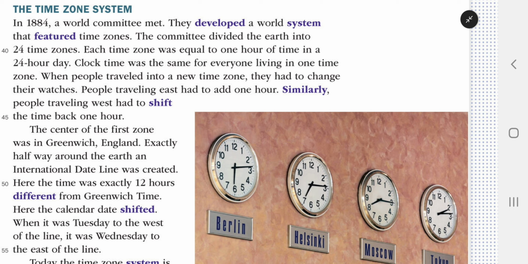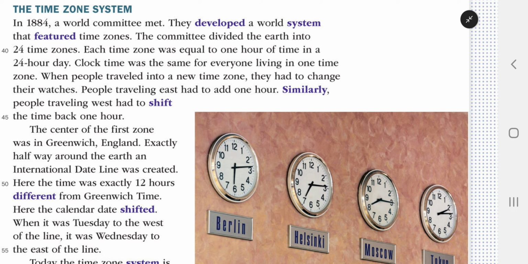People traveling east had to add 1 hour. Similarly, people traveling west had to shift the time back 1 hour. The center of the first zone was in Greenwich, England.